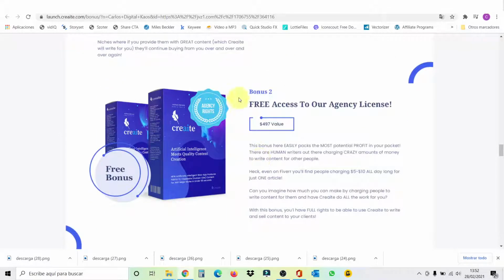Then the second one is access to the agency license, as I told you before. If you want to sell your content, you need the agency rights, which has a value of $497, and I'm giving it to you completely for free if you purchase through my link. Just remember that this page is only up until Sunday, the 7th of March.